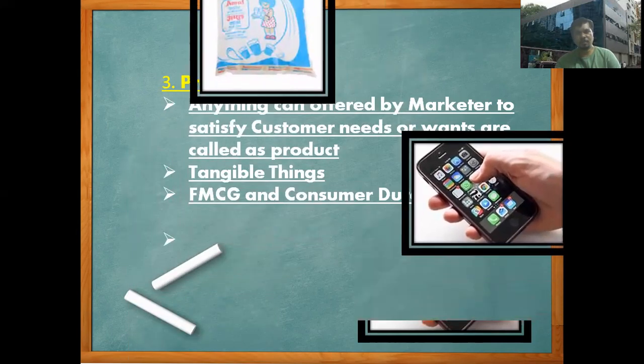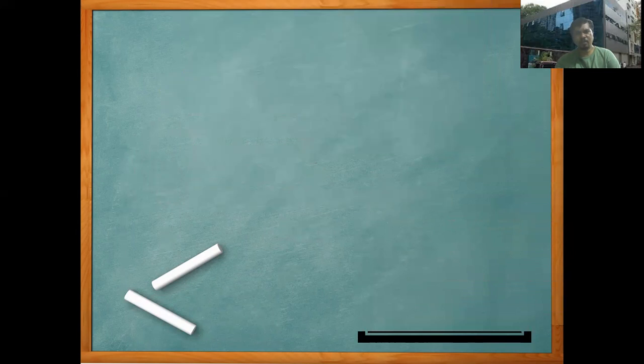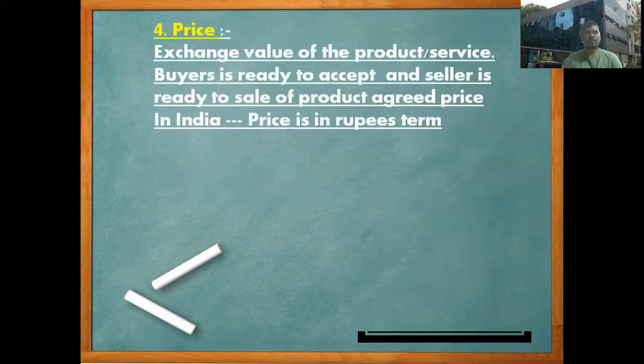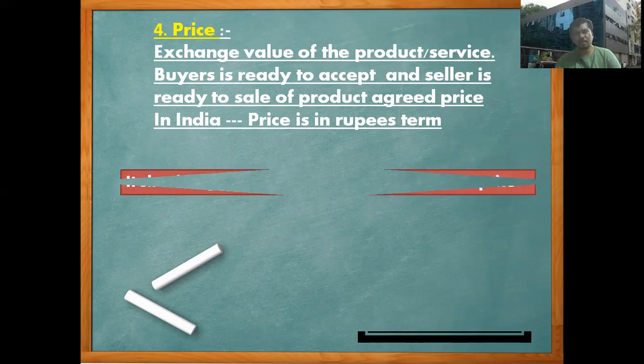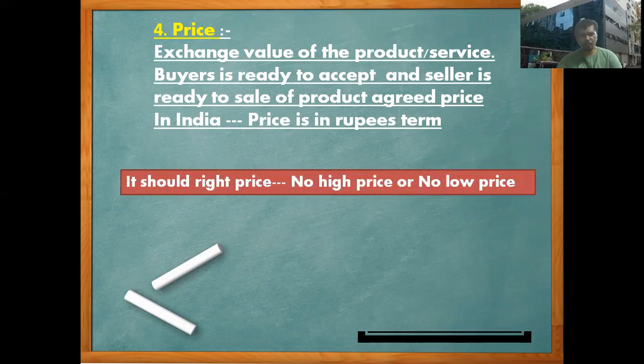Now this is the milk, now this is the mobile. Now we are going to see the price. It is an exchange value of the product and services. The buyer is ready to accept and the seller is ready to pay for the agreed price. In India, price is always in rupee terms. It should be the right price. It should not be too high as well as too low.